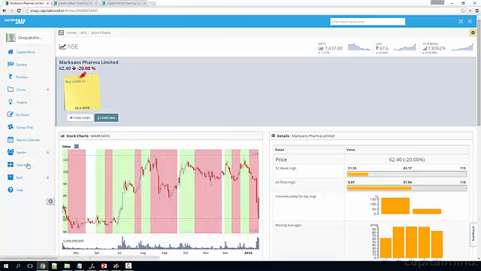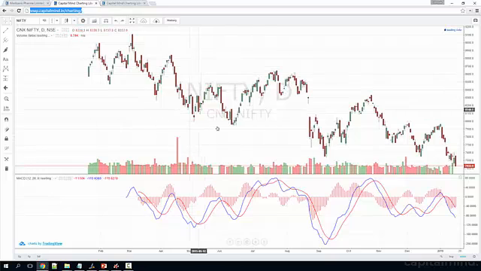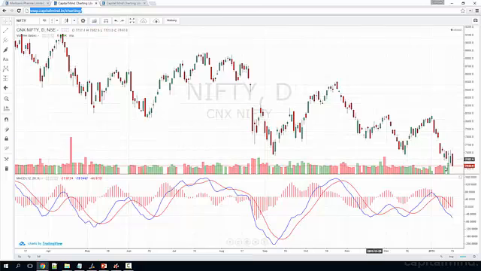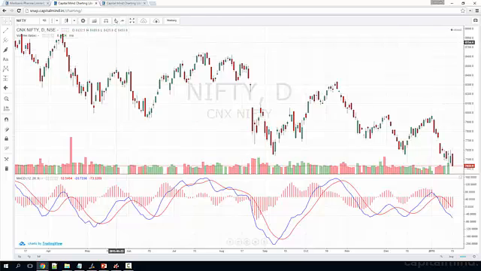So that's one part of the system, and then you can see there's a bunch of other links over here as well. The charts are very interesting. So we've got Capital Mind charting. We have two different videos on how to use Capital Mind charting. So you've got the Nifty charts and any stocks that can be visited here. We'll connect you to those videos as well.